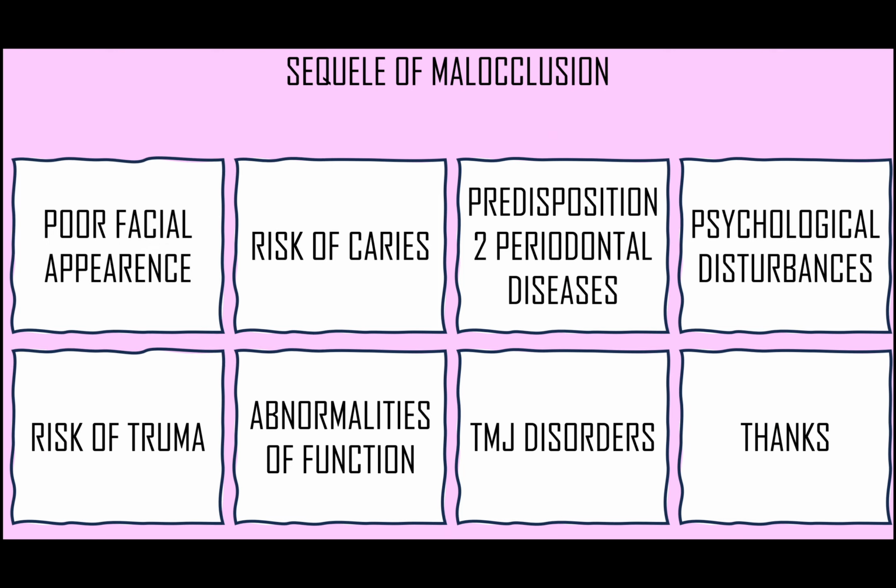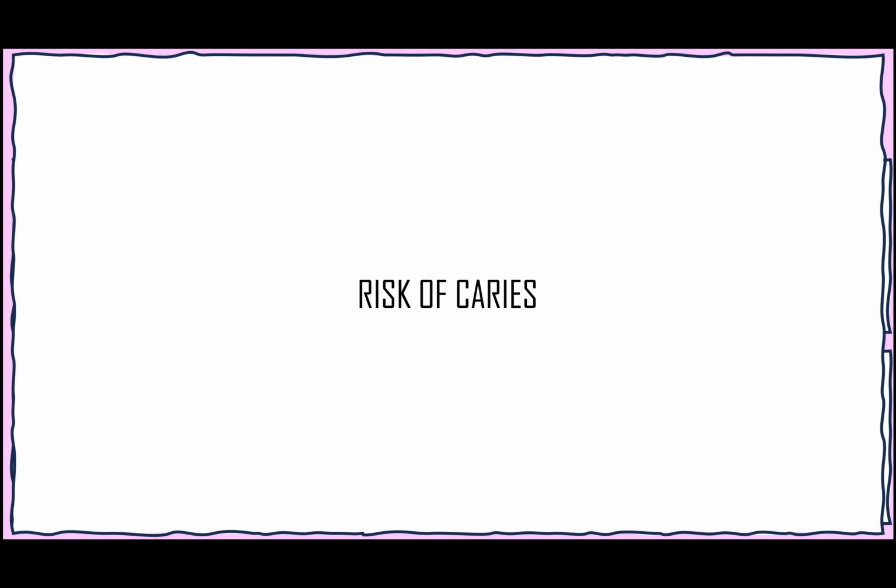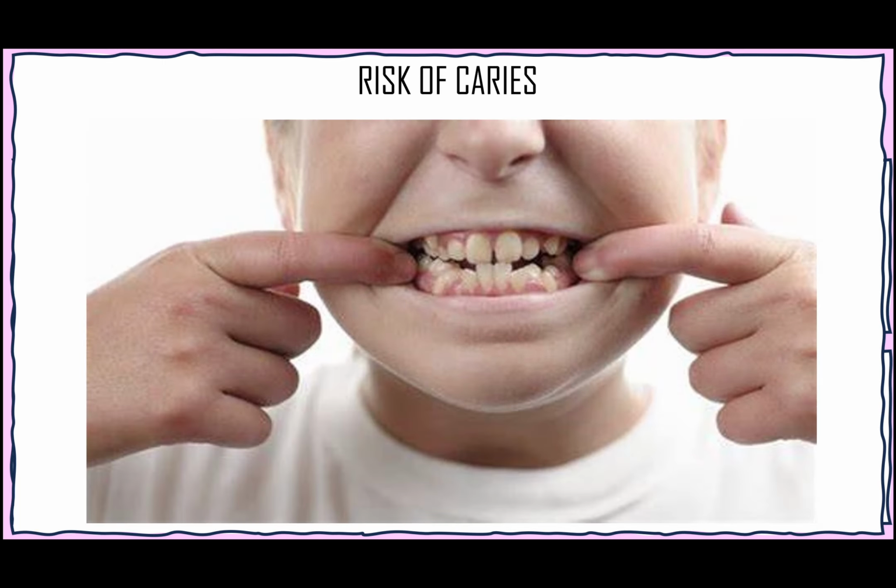The second sequelae of malocclusion is risk of caries. Malalignment of teeth makes oral hygiene maintenance a difficult task, thereby increasing the risk of caries. It may also reduce the potential for natural tooth cleaning, thereby increasing the risk of decay.